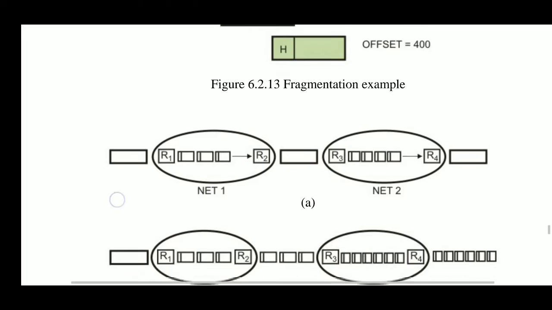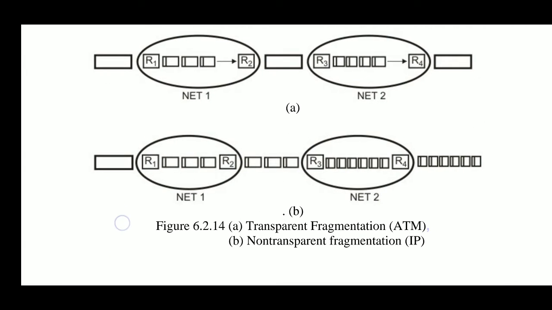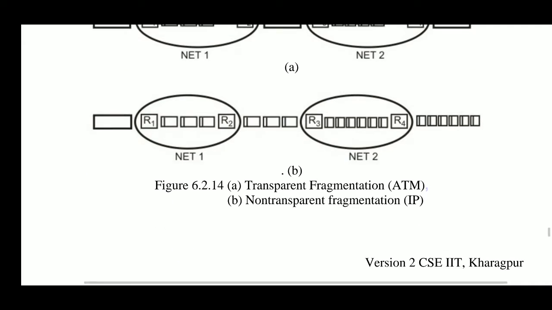Another approach is non-transparent fragmentation, in which reassembly is done only at the source and the destination, so all the networks can see how many fragments each datagram has.